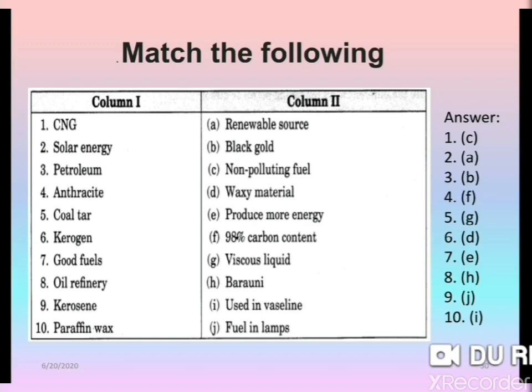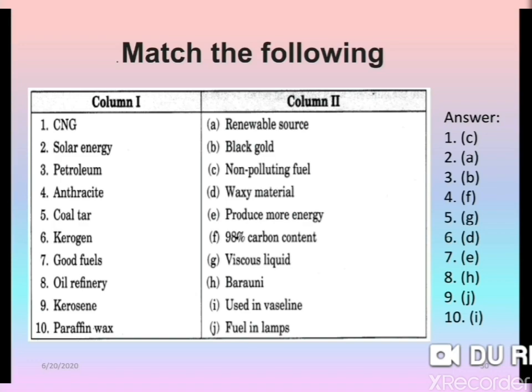Next is petroleum, that is black gold, as we know, because we get many things from petroleum. So that's why petroleum is called black gold. Now anthracite, here is 98% carbon content. Now coal tar, that is viscous fluid.